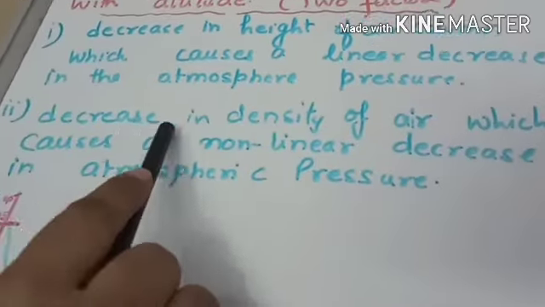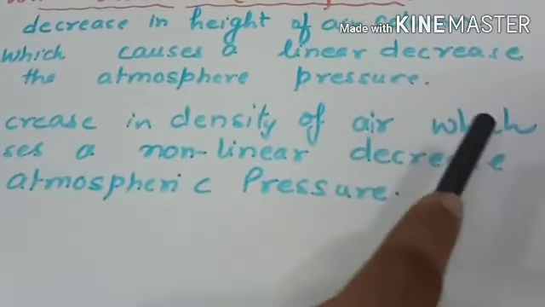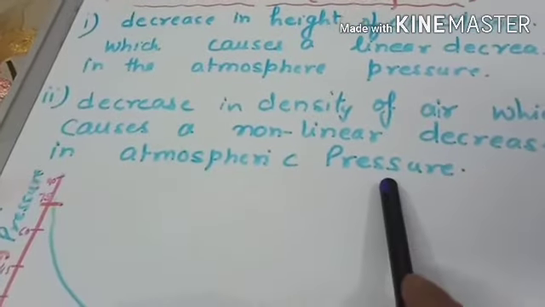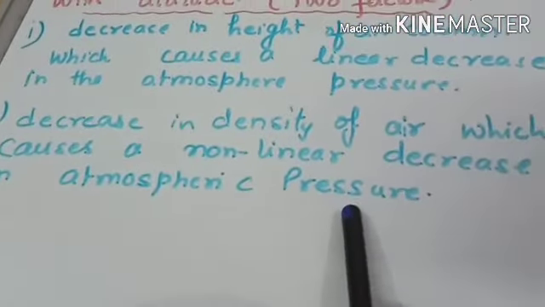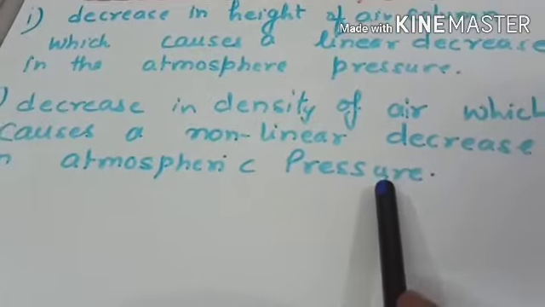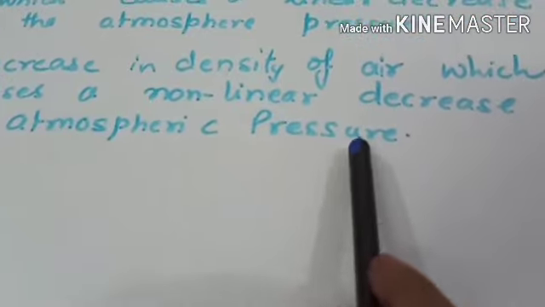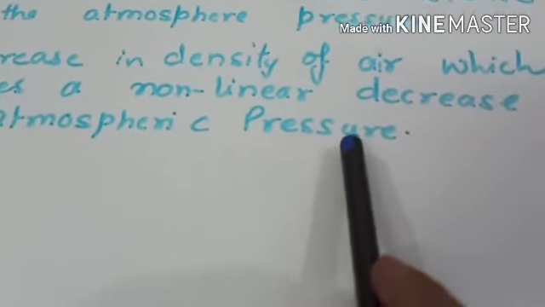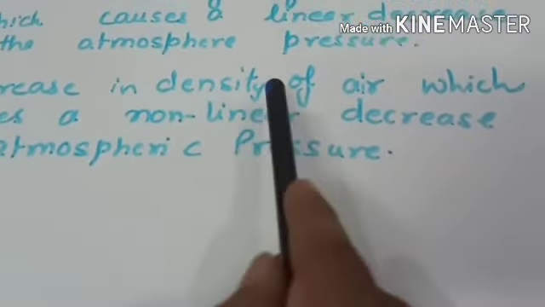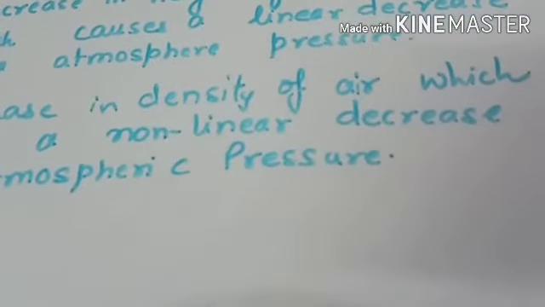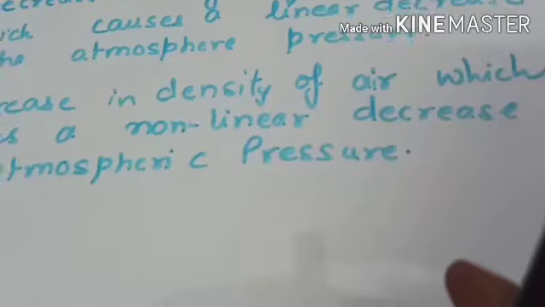Second, decrease in the density of air, which causes a non-linear decrease in atmospheric pressure. That means the density decreases with altitude, but not linearly; it is rapid at low altitude but slow at high altitude. That means if the density of air decreases, the atmospheric pressure also decreases.